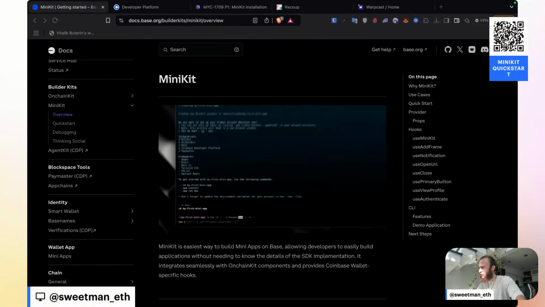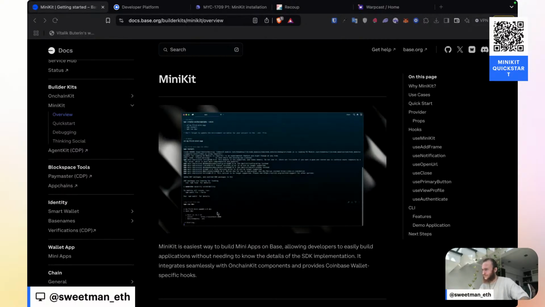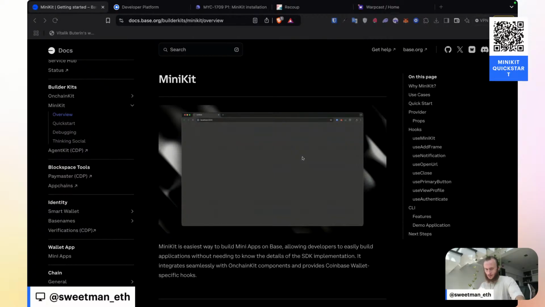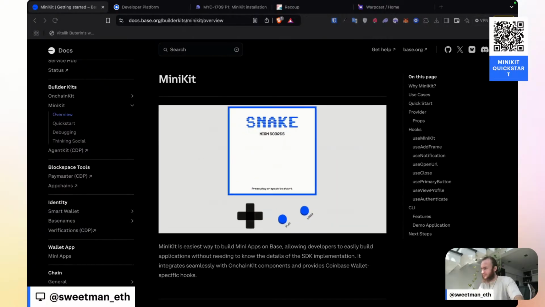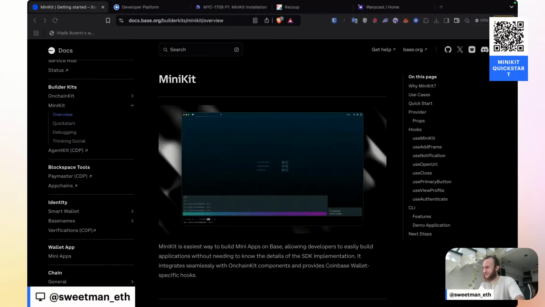Copy this into .env.local. Delete API. Delete on-chain kit project name. Delete the icon URL. Delete the next public URL. Farcaster header delete. Farcaster payload delete. I'm deleting these because I already have them. Farcaster signature delete.